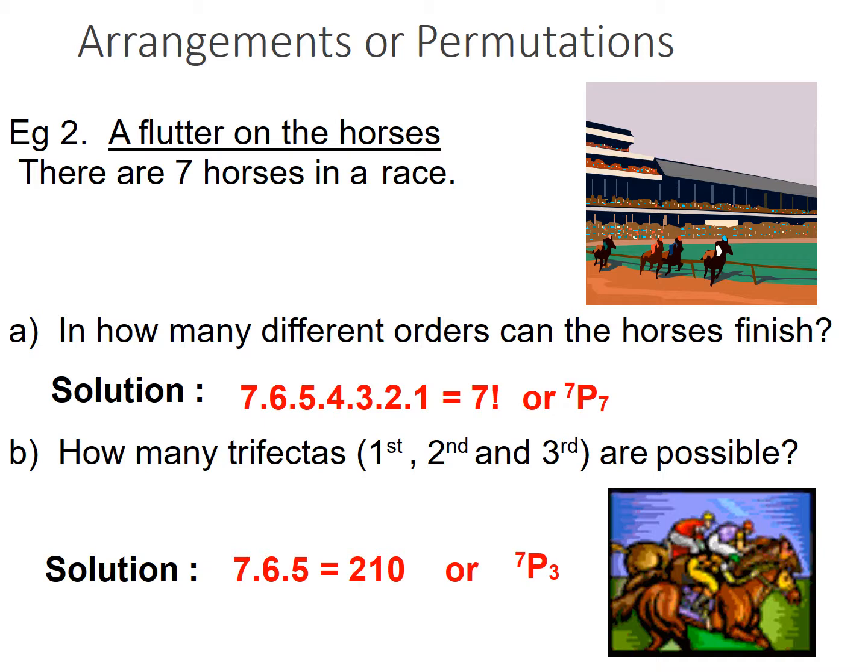How many trifectas, first, second, third, are possible? It means how many podium positions. The solution is 7 by 6 by 5, because the first position has 7 choices, then with that horse gone there will be 6 horses, then there will be 5 horses. The other positions are immaterial. 7, 6, 5, so 210 is the answer.